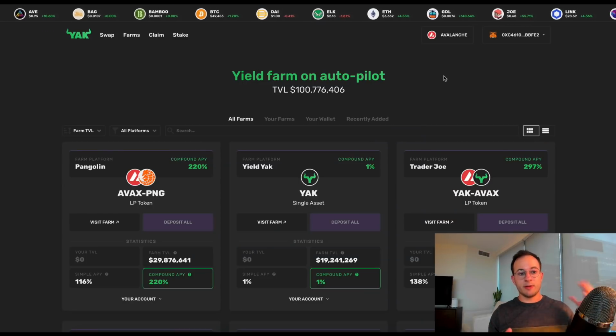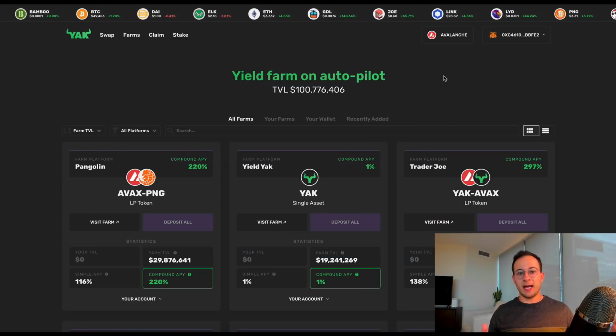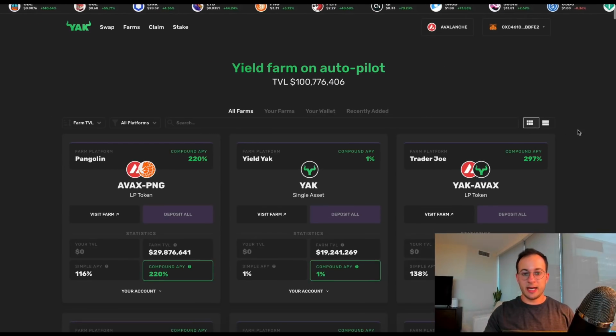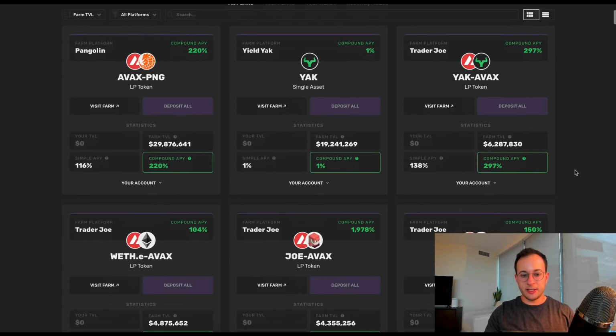So lastly, I did want to cover Yield Yak, which is basically going to be the auto-compounder on Avalanche, which I think is actually a compelling product for Avalanche. You can see they have a very interesting UI. I actually think it's pretty effective. They have about 100 million in TVL, and you can see they do a great job of breaking out the simple APY versus the compounded APY. So this is going to be a great platform if you're not interested in earning those yield tokens, you just want to compound your position, and of course Yield Yak does take a fee.